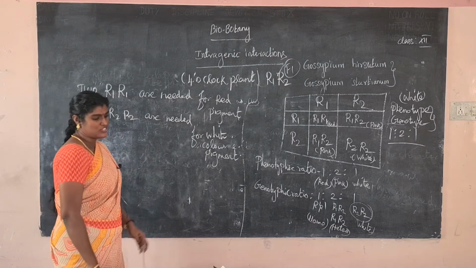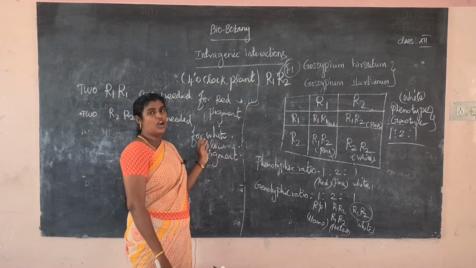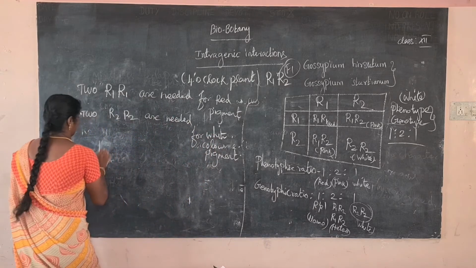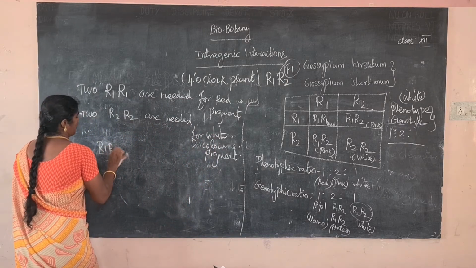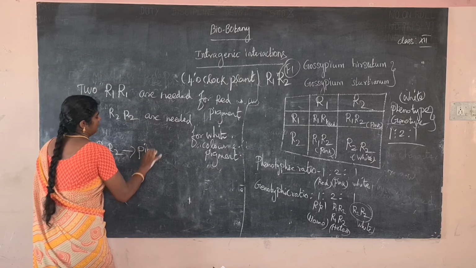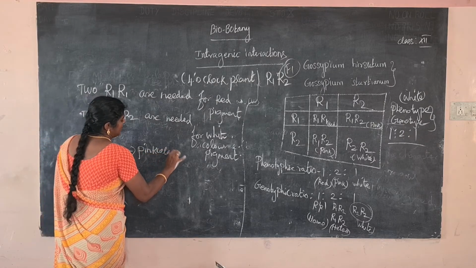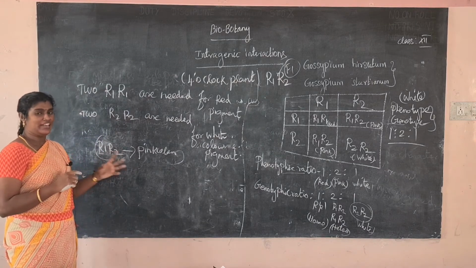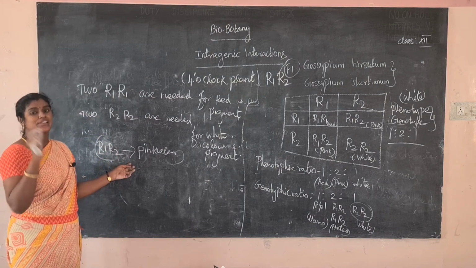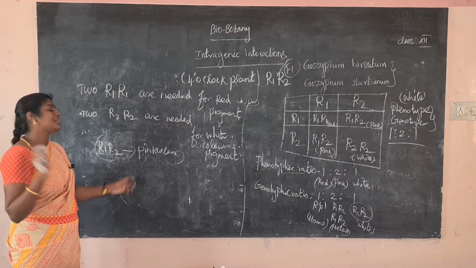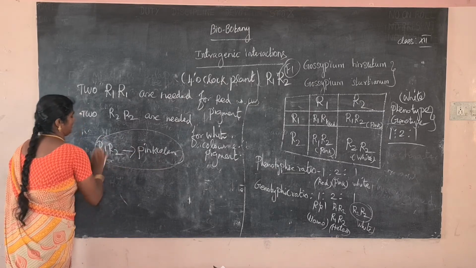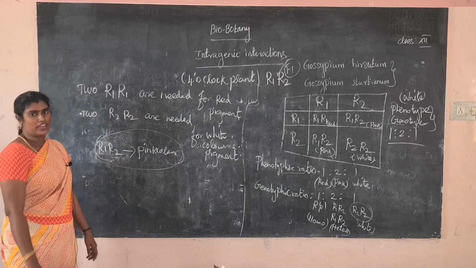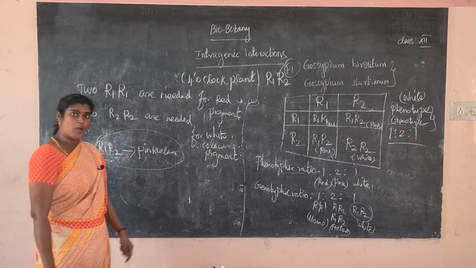Okay, do you understand? Next, R1 R2 is which color? R1 R2 is pink color. Okay, it is the allelic interaction. What is the meaning of allelic interaction? The interaction of two alleles of the same gene at the same locus is called allelic interaction. Which color is produced? Pink color is produced. Okay, have you understood incomplete dominance?